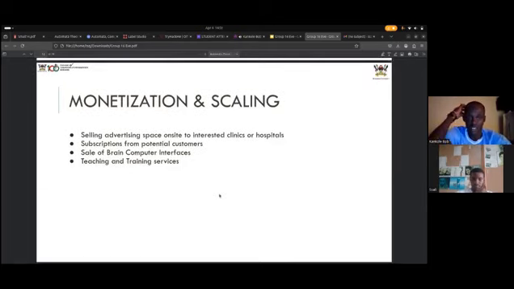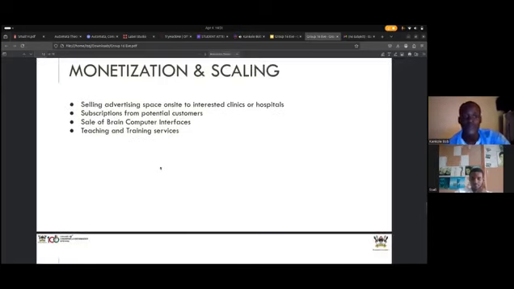Under scaling and monetization, you're seeing selling advertising space on site, use by clinics or hospitals, meaning our project will be shown to different clinics and hospitals, and subscriptions from potential customers. Yes, of course, you have to pay to subscribe to our services. Then selling the brain-computer interface, the BCI. I hope you already talked about it. That thing they put on the head to monitor the brain's activities. Then teaching and training services, of course, with different sessions or services.